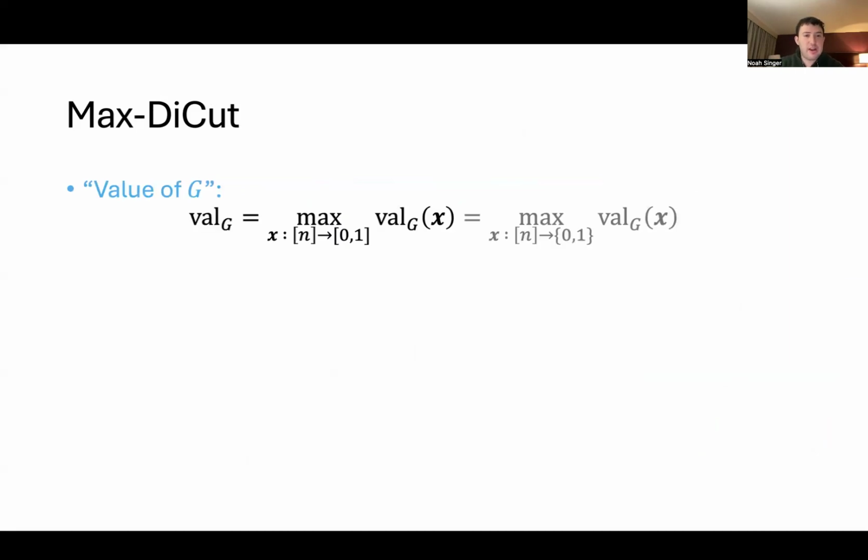The value of a graph G is simply the maximum value of any assignment. It doesn't matter if you look at all fractional assignments or only at Boolean assignments, because the best assignment can always be Boolean without loss of generality by a simple averaging argument. The algorithmic question we're going to be interested in this talk is, can we approximate the value of a graph given the description of the graph?